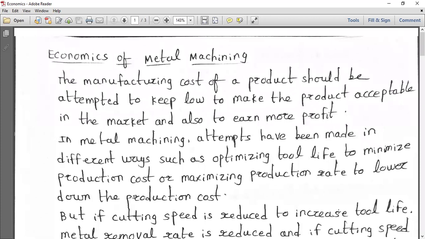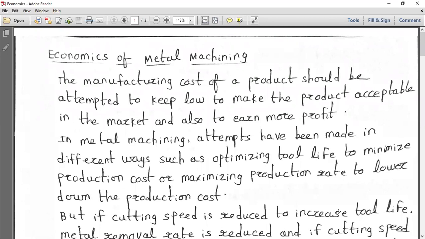Because if you are manufacturing a particular product and selling it at a price that is not acceptable to the market or to the particular customer, because you want to earn profit, you cannot justify a product, though it is of higher quality, because it will not sell.